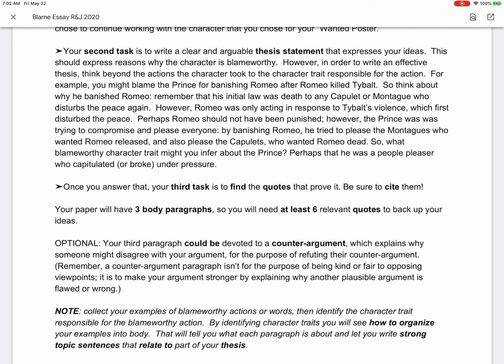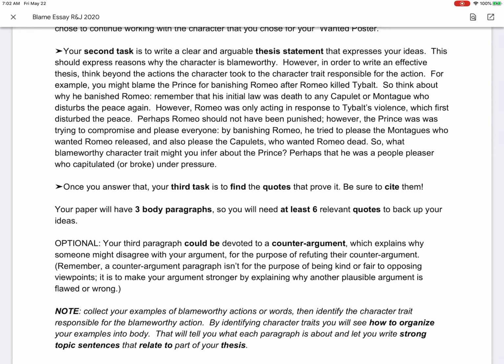But you're not doing it to be kind. You're not doing it to be generous. You're doing it for the purpose of refuting that counter argument. So the idea is you introduce another argument and you give support for that other argument, but you explain why the support is insufficient or why it doesn't actually prove that the character is more blameworthy.